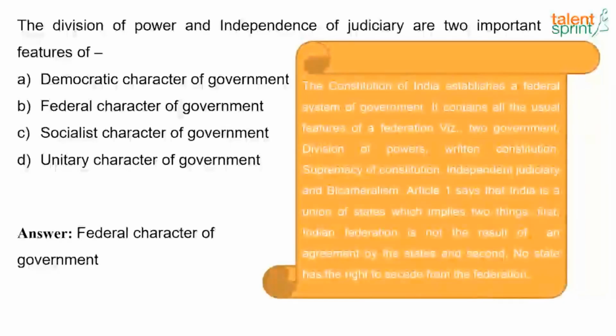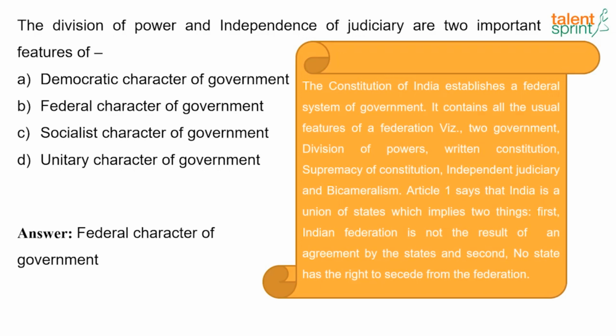So the Constitution of India establishes a federal system of government and it contains all the usual features of a federation, namely two governments, a division of powers, written constitution, supremacy of constitution, independent judiciary and bicameralism. So Article 1 says that India is a union of states, which implies two things. First, the Indian Federation is not the result of an agreement by states, and second, that no state has the right to secede from the federation.